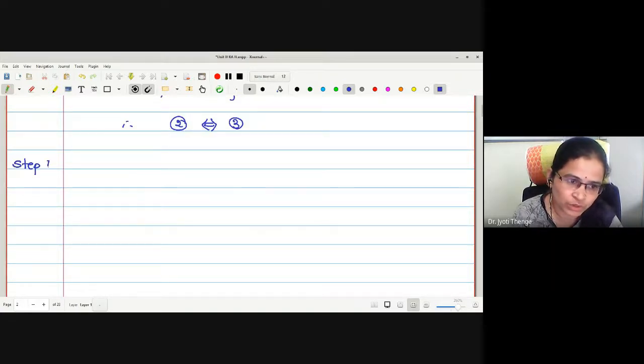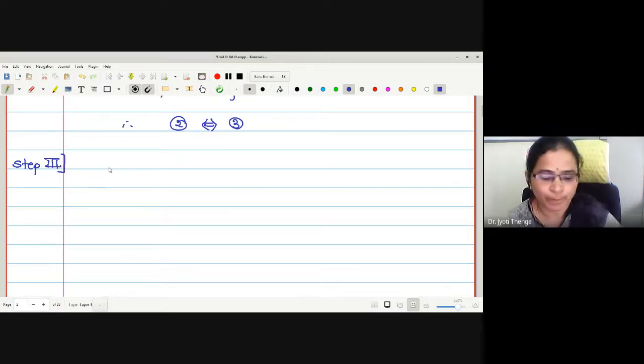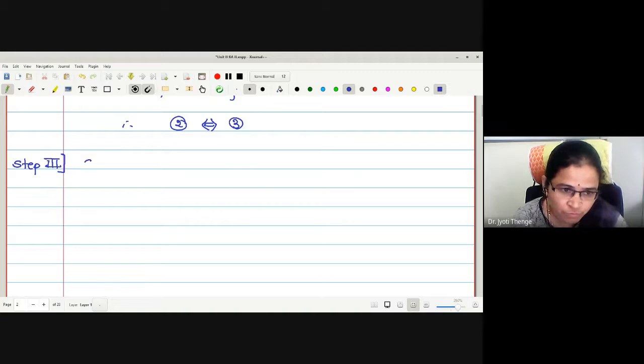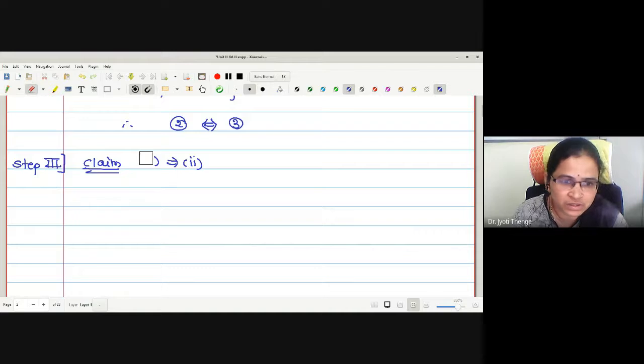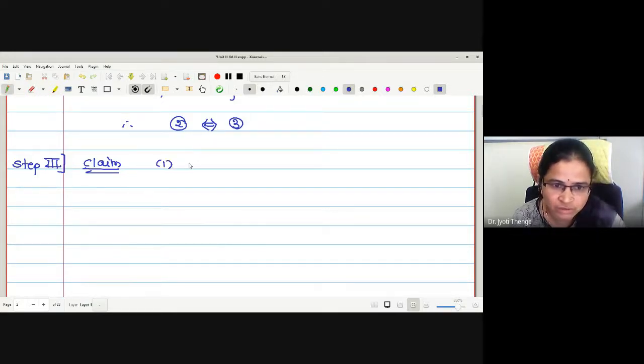Now, we were going to show 1 implies and is implied by 2. But for the first case, we will show 1 implies 2, and then in the second step we will show 2 implies 1. What is my claim in this step? 1 implies 2. Sorry, 1, 2 I have written like this. 1 implies 2.